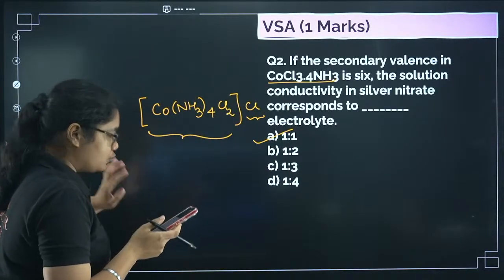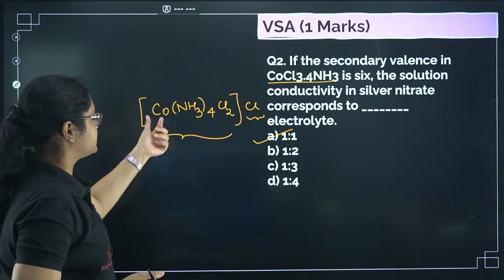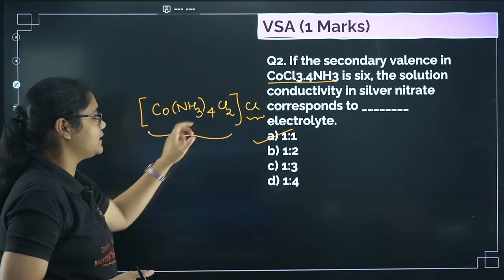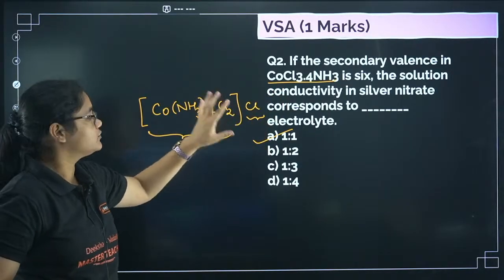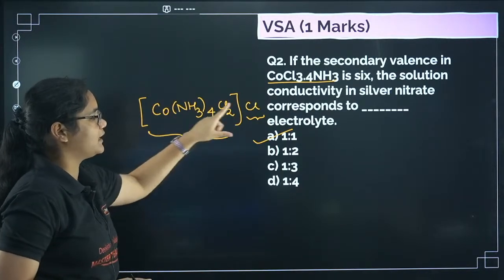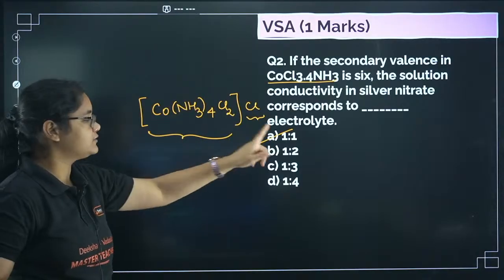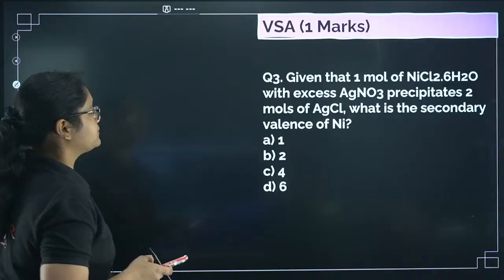No dear, 2 is 1:1. See, coordination number is 6, means with cobalt there will be 6 ligands, right? So there will be a square bracket and then you will have 1 chlorine extra which has to be present outside. So when it dissolves in water, you'll get this whole complex as 1 cation and this chlorine as 1 anion. So I'll get 1 cation and 1 anion, so it is 1:1 type. Okay. Next, question number 3.